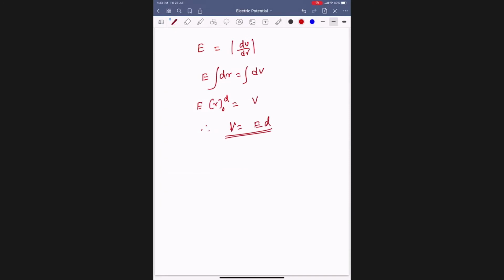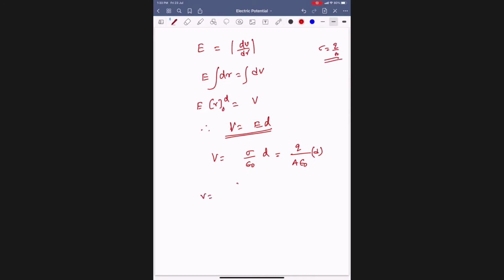Then V equals sigma by epsilon naught into D only. Can I write sigma as Q by A? Sigma is charge per unit area.